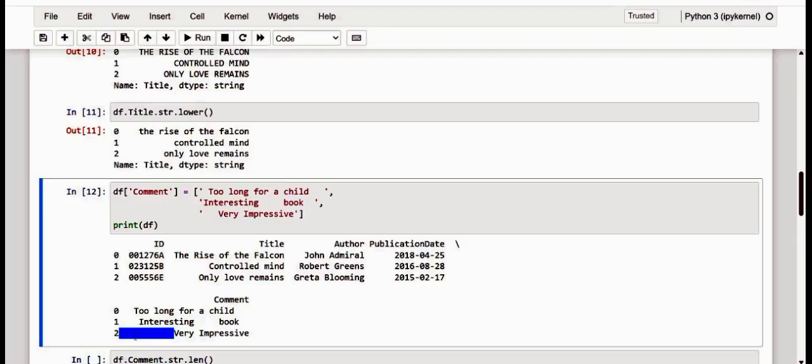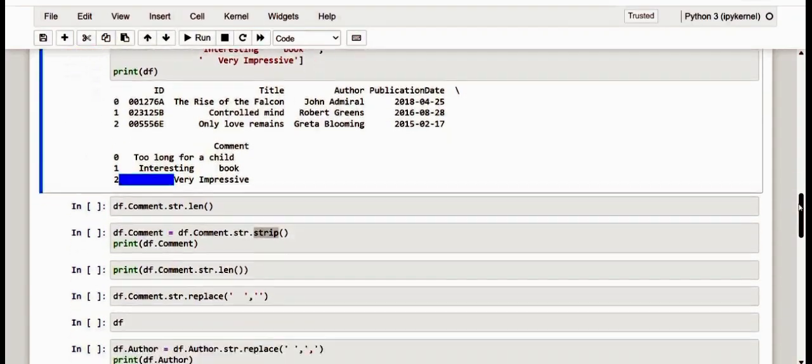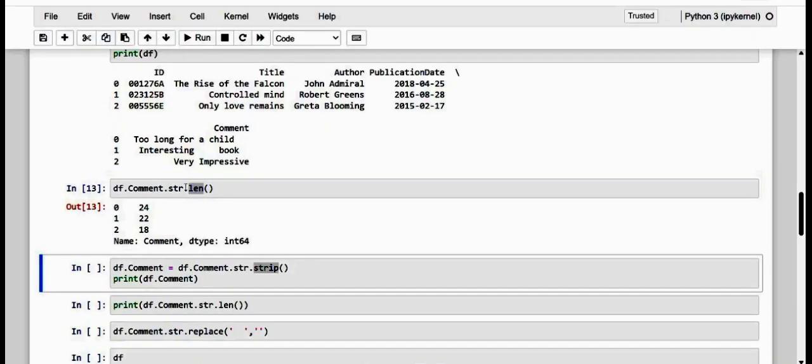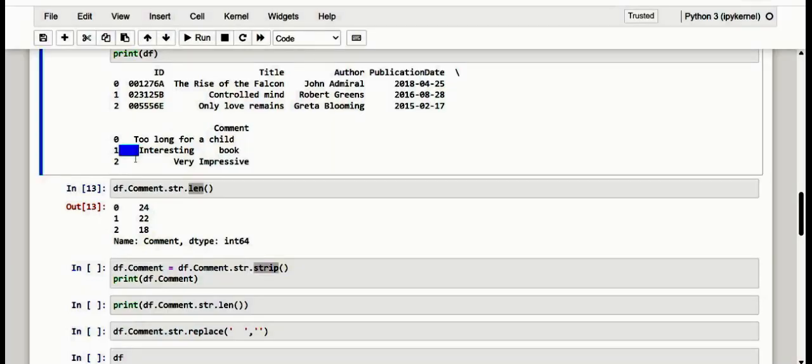First, let's see the length of the various strings, including this unnecessary space, by using the function len. Let me make use of this method. These values will help us better check whether the spaces have been removed correctly or not. Kindly see here, the first comment has 24, the second one has 22, and the next one is about 18.